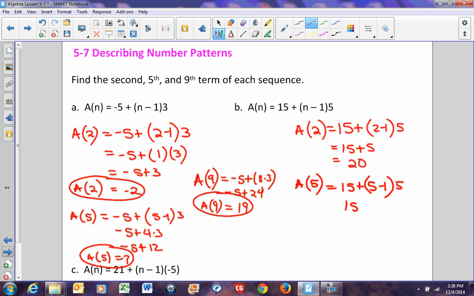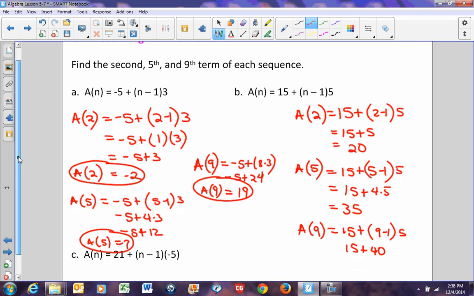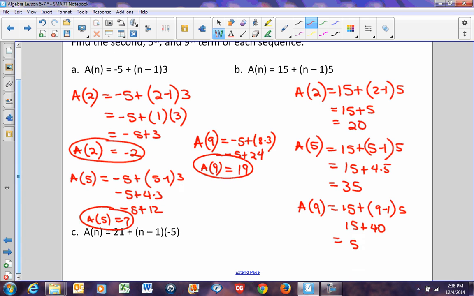So 15 plus 4 times 5. 4 times 5 is 20. 20 plus 15 is 35. And then a of 9 equals 15 plus 9 minus 1 times 5. So that's going to be 15 plus 8 times 5 is 40. And 40 and 15 is 55. So my 3 terms are 20, 35, and 55.